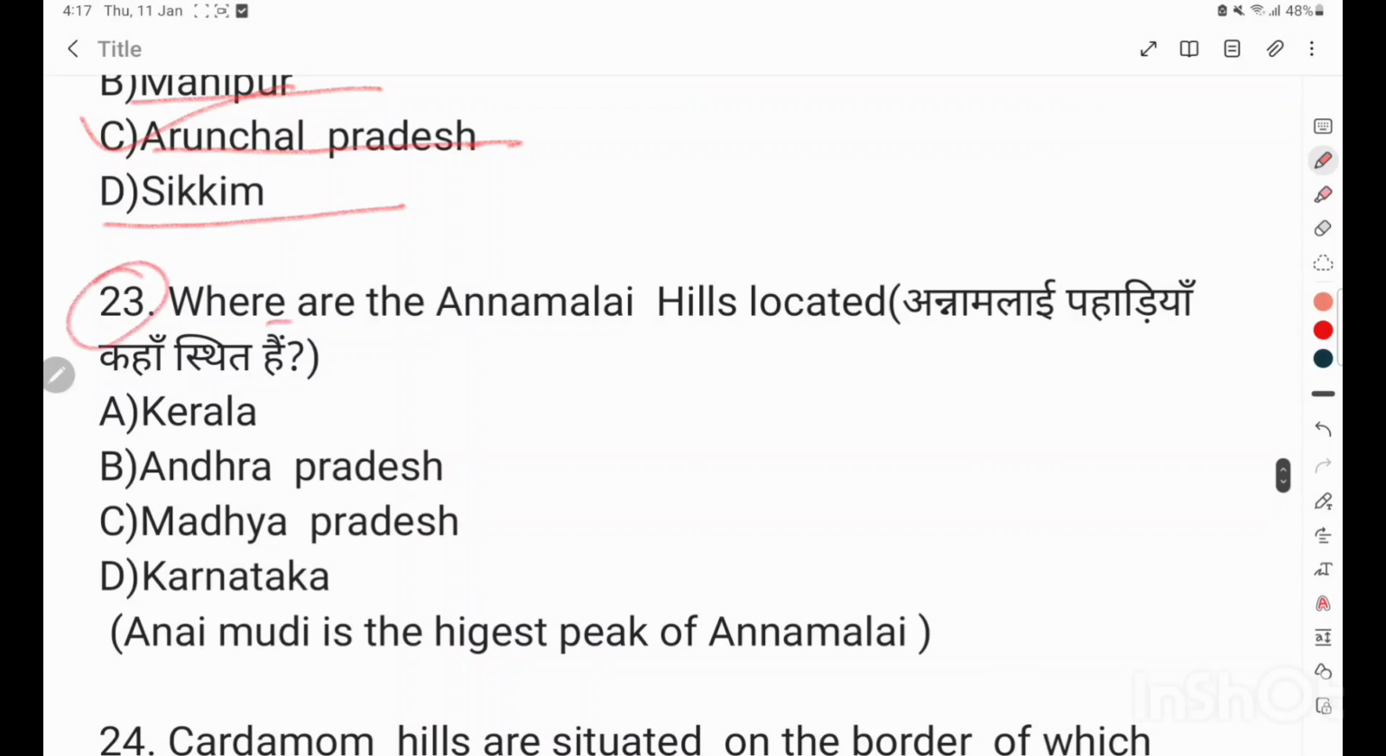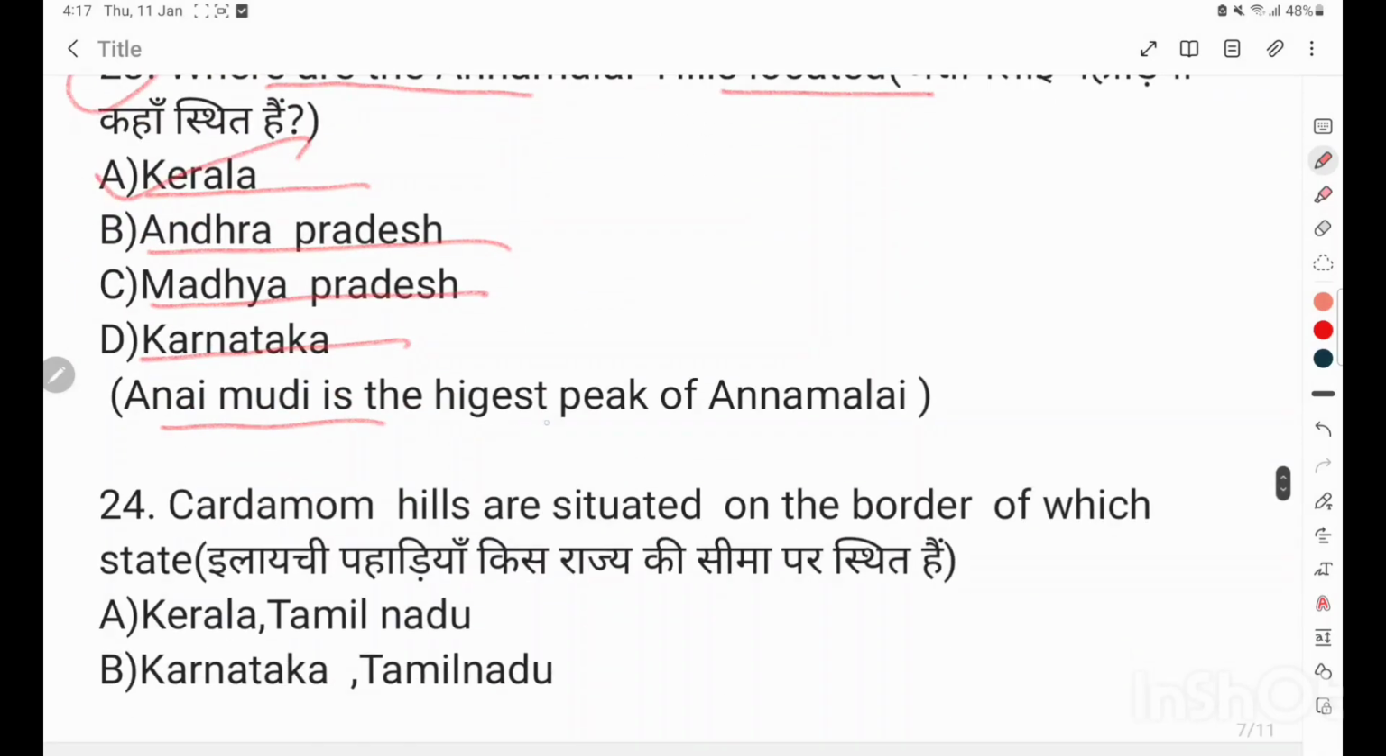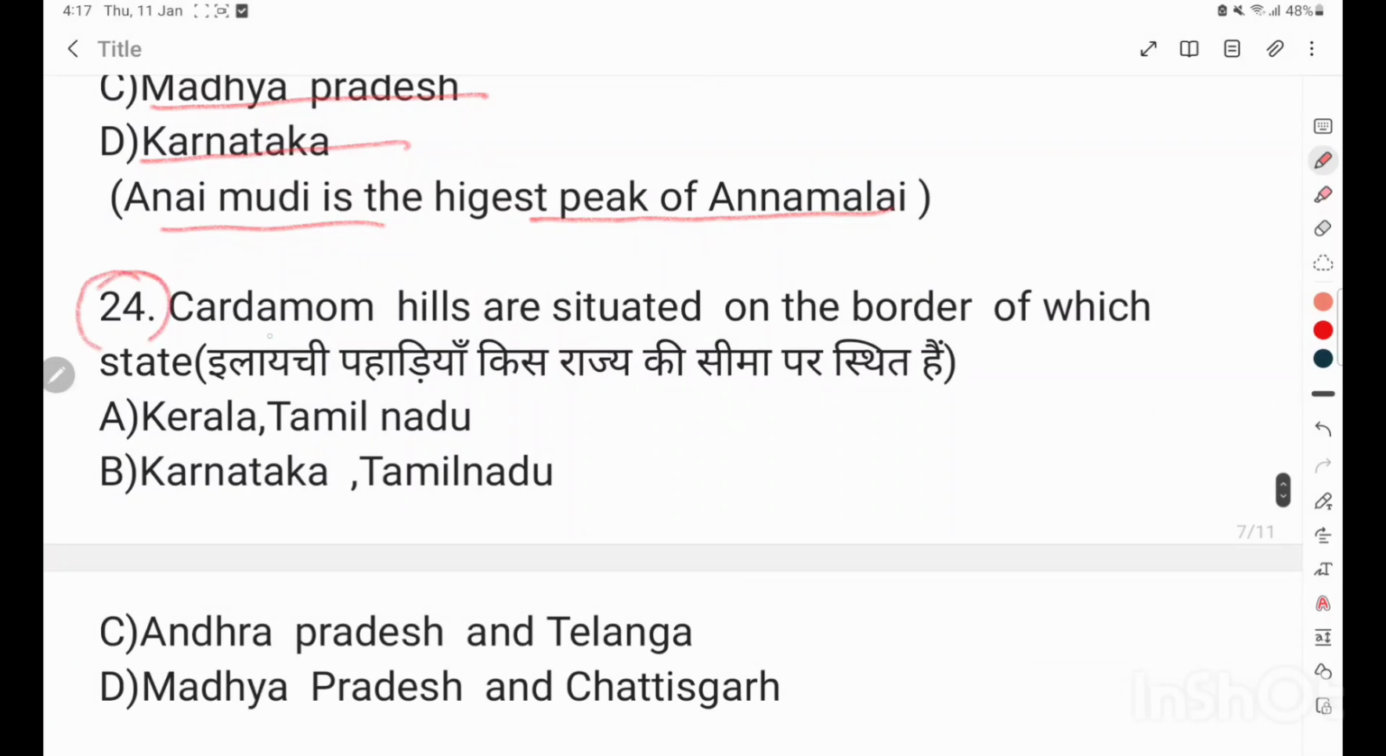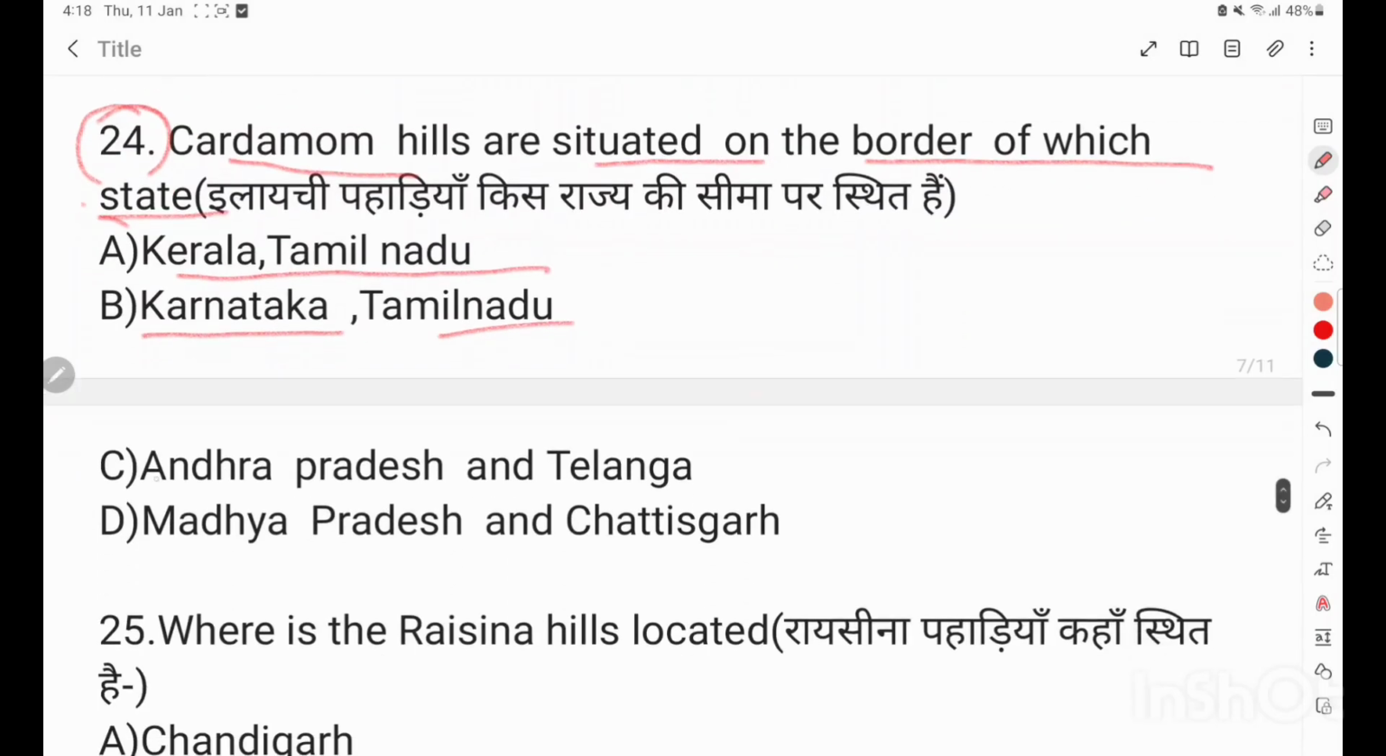Question number 24. Where are the Anaimalai Hills located? Kerala, Andhra Pradesh, Madhya Pradesh, Karnataka. Correct answer is Kerala. Anaimudi is the highest peak of Annamalai. Question number 25. Cardamom Hills are situated on the border of which states? Kerala, Tamil Nadu, Karnataka, Andhra Pradesh, Telangana, Madhya Pradesh and Chhattisgarh. Correct answer is Kerala and Tamil Nadu.